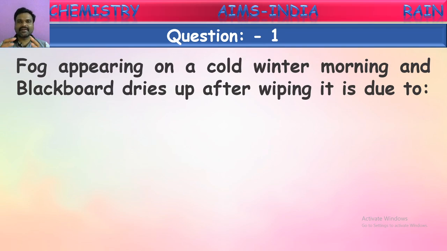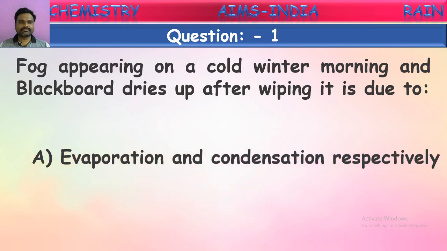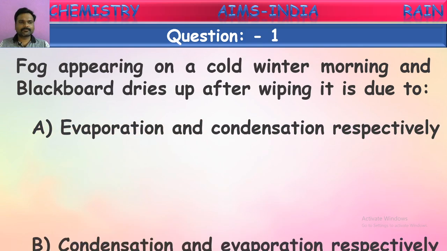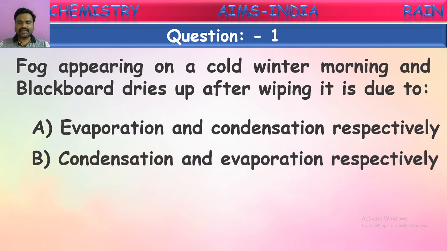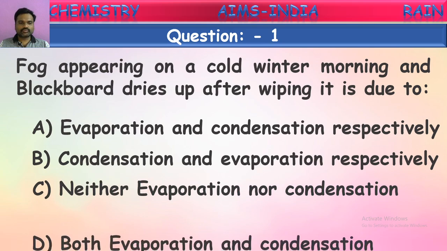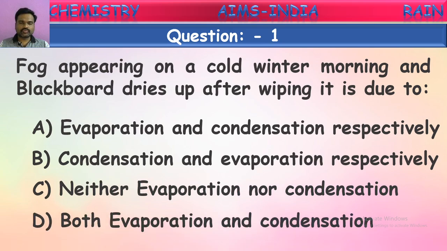What are the reasons behind these two changes? Let us see the options: evaporation and condensation respectively; condensation and evaporation respectively; neither of these two; or both of these two. So what are the reasons for these?